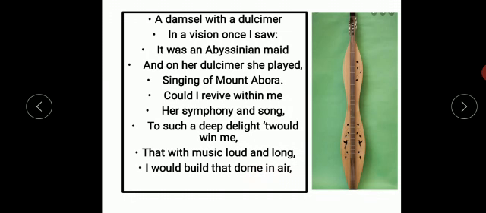And by the inspiration of this loud and long music, the poet would build that pleasure dome in the air. That means he will write a vivid description of that palace of Kubla Khan, and when people read and hear about it, they will be able to imagine that palace in front of them. Okay, because such a vivid description of that palace will allow the reader to imagine that place very clearly.